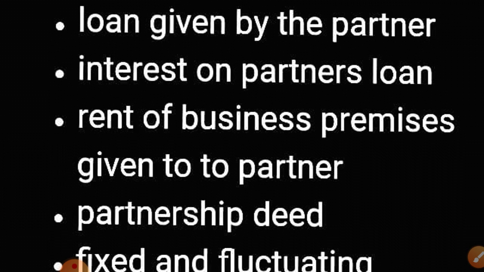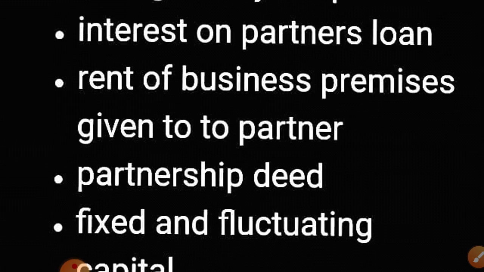Then the partnership deed: if it is available, that's good. If not available, then interest on capital will not be charged, interest on drawings will not be charged, and profit and loss will be distributed equally, isn't it? And interest on partner's loan will be given at a rate of 6%. Is this clear?